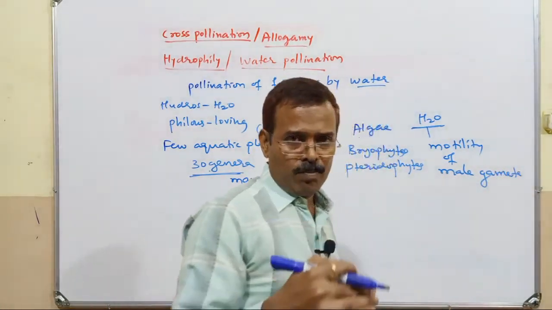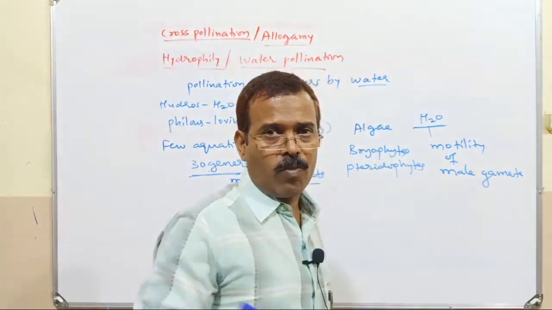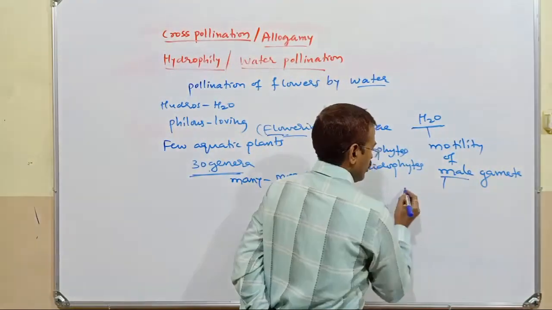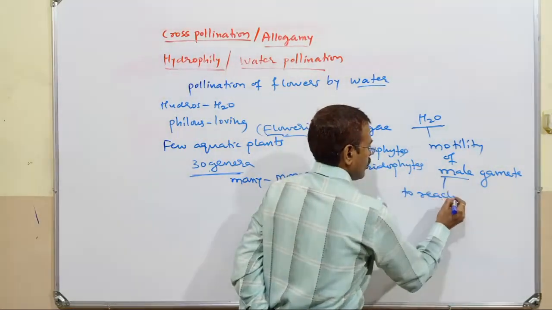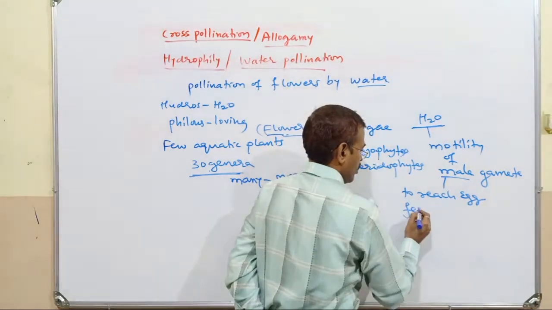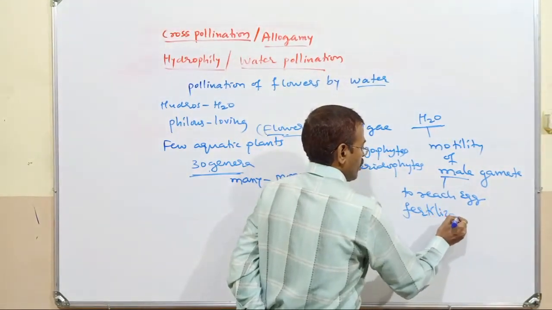The water medium is required for the movement, for the locomotion of the male gamete to reach the egg and effect the fertilization process.